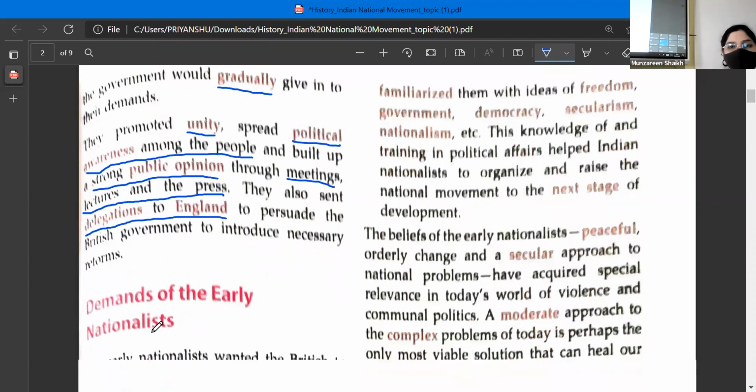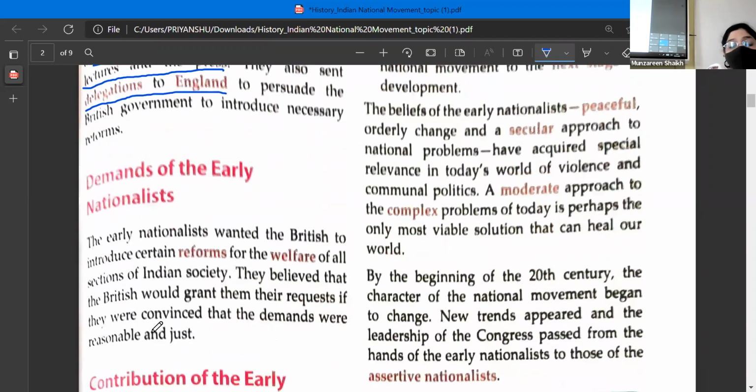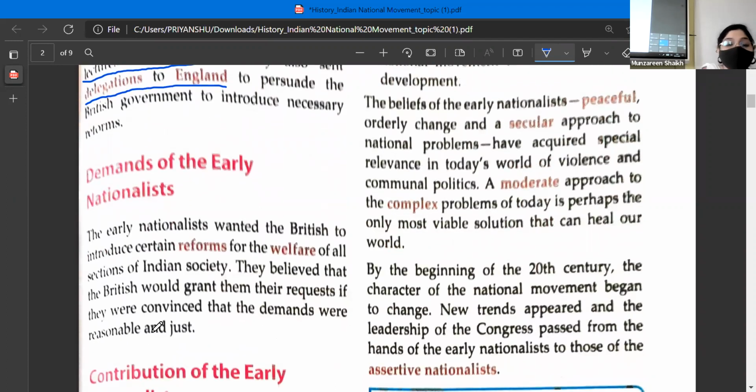Demands of the early nationalists. So what do you think? What were their demands? What grievances had they put up in front of the Britishers? Okay, let's see that. The early nationalists wanted the Britishers to introduce certain reforms for the welfare of all sections of Indian society. Okay, reforms, that means changes for the welfare of all the people, all the sections of Indian society.